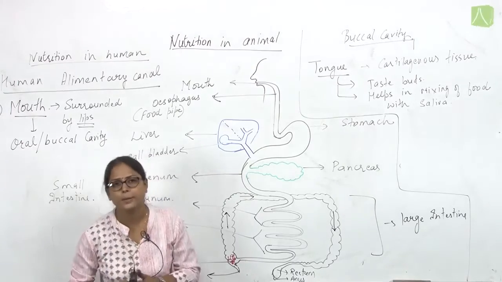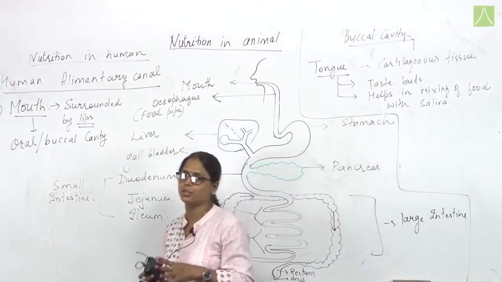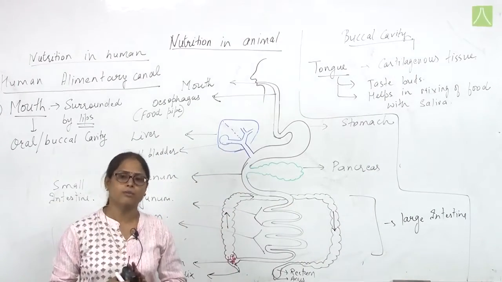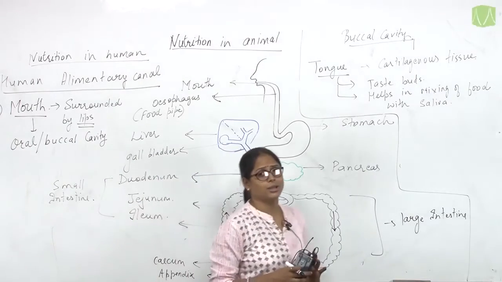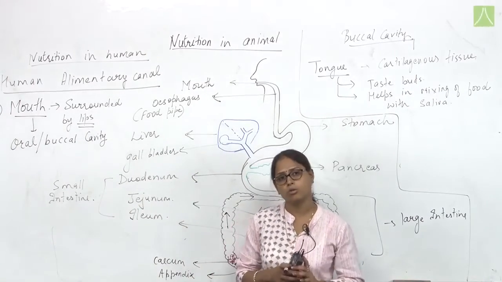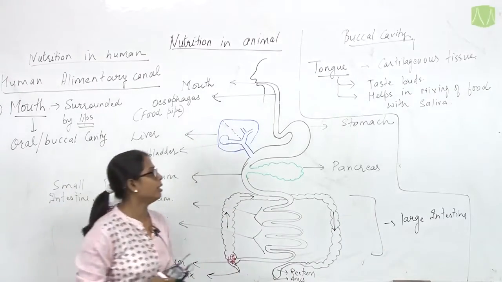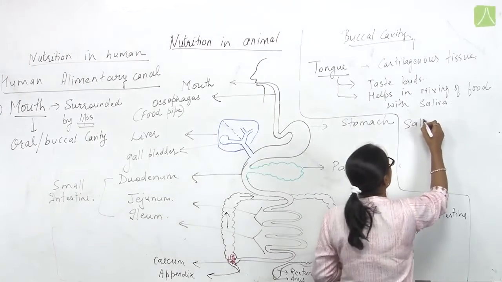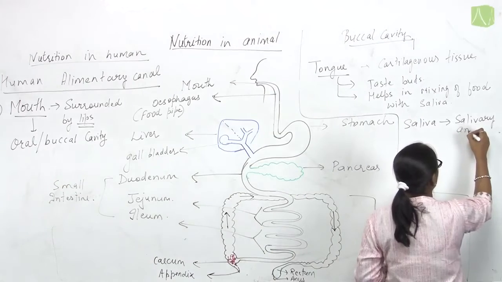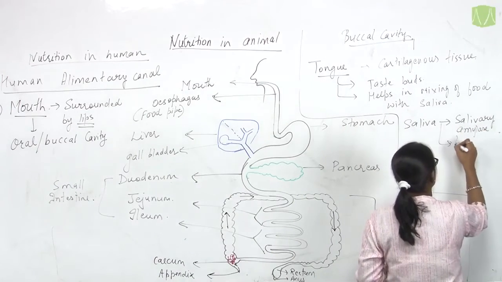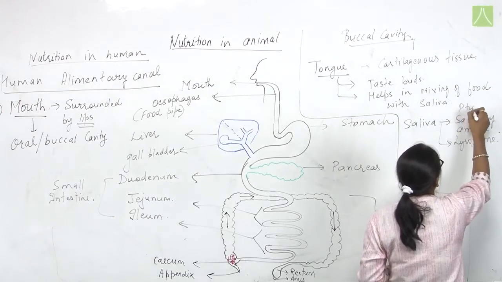There are 3 types of salivary glands present in our mouth, which secrete secretions collectively known as saliva. This saliva contains certain enzymes, that is lysozyme, as well as the enzyme salivary amylase, also known as ptyalin.